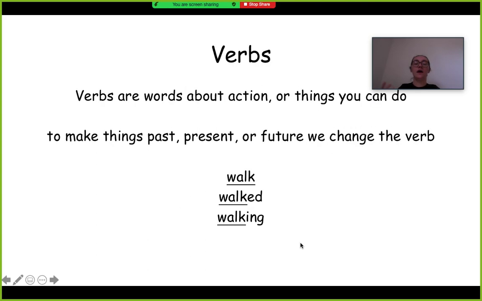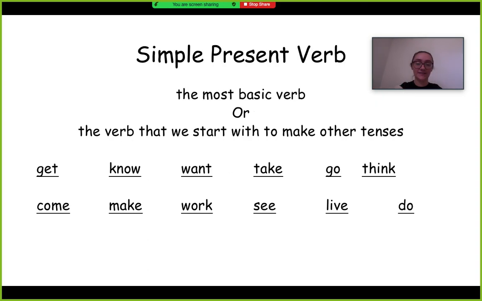You can use present tense, simple present, which is what we're learning right now, which is walk. You can do walked, right? That's past tense. Or you could do walking, which is present progressive, right? So all of these are the same verb. They mean the same thing. They're just talking about what's happening. The action is happening at a different time from each other. So that's why it's important to understand tenses, or verb tense in English.